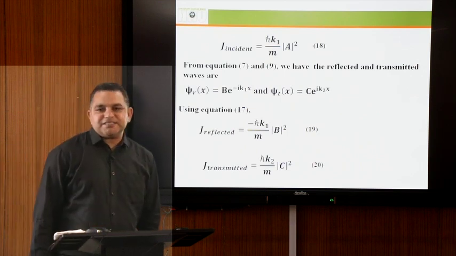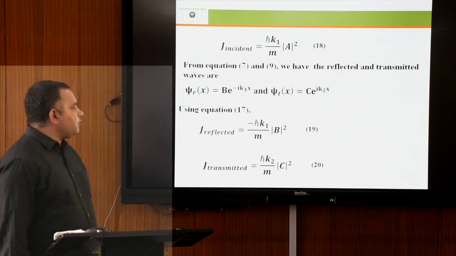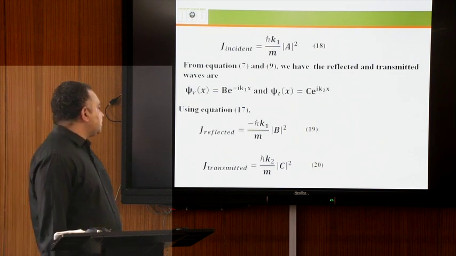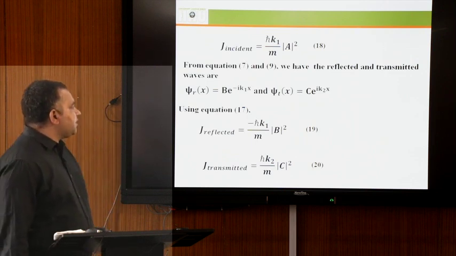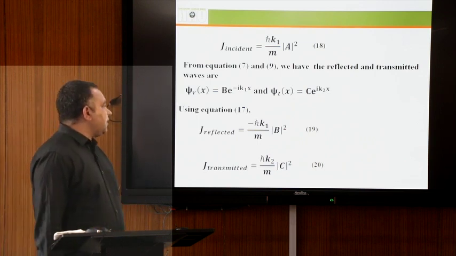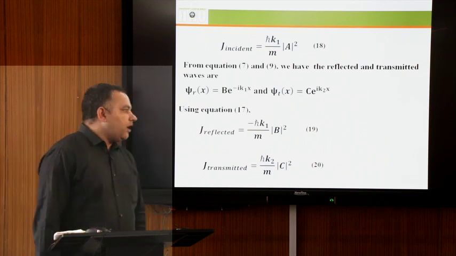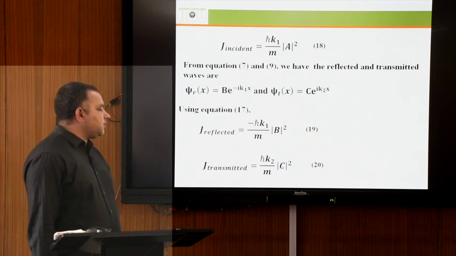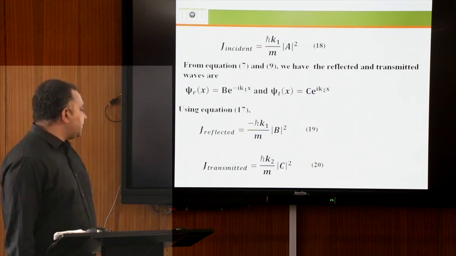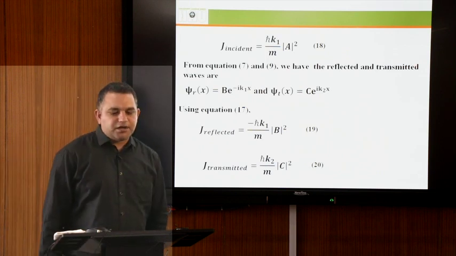Similarly, we can find the reflected current density and transmitted current density using the reflected wave function and transmitted wave function. Here we have the reflected wave function psi r of x equal to b e to the power minus i k1x and the transmitted wave function psi t of x equal to c e to the power i k2x. Using equation 17, we finally have the reflected current density equal to minus h cross k1 by m, mod of b square, and the transmitted current density equal to h cross k2 by m, mod of c square, in equations 19 and 20.